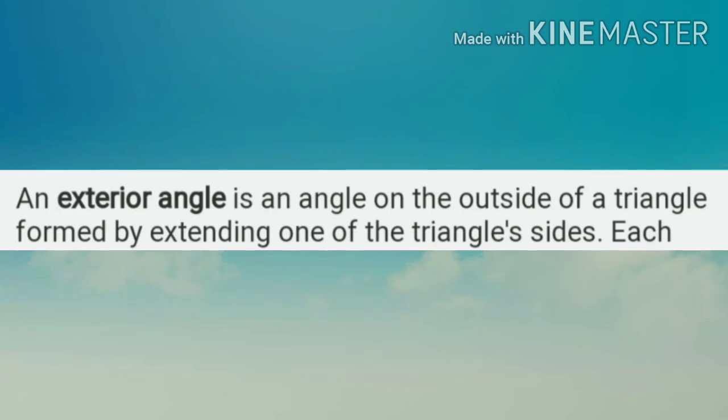So an exterior angle is an angle on the outside of a triangle formed by extending one of the triangle's sides. That means exterior angles lie in the exterior part of the triangle and are formed by extending any one side of the triangle.